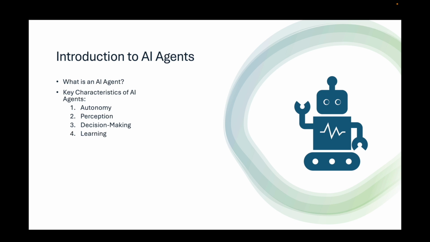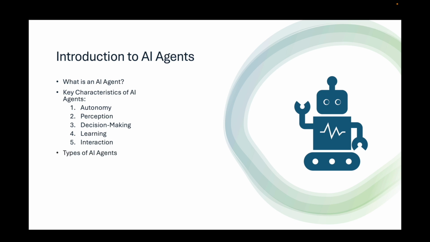4. Learning. Many AI agents incorporate machine learning techniques, allowing them to improve performance over time by learning from experience. 5. Interaction. AI agents can interact with humans, other agents, or software systems to achieve their objectives.